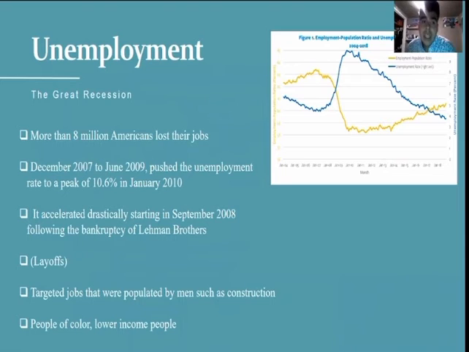Unemployment. More than 8 million Americans lost their jobs during the Great Recession, with a peak of 10.6% in January 2010. There were many layoffs during this time as the housing and insurance companies had to lay off workers due to the mistakes they had made throughout the economy. This targeted people in the construction field making these houses, who were normally people of color and lower income people.